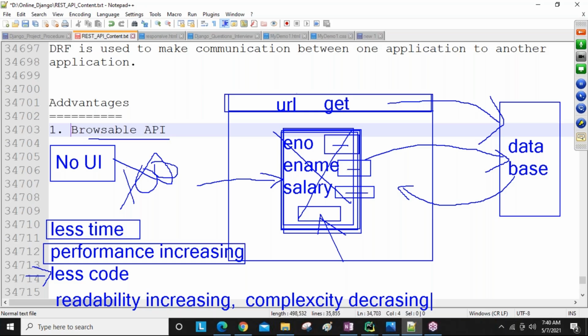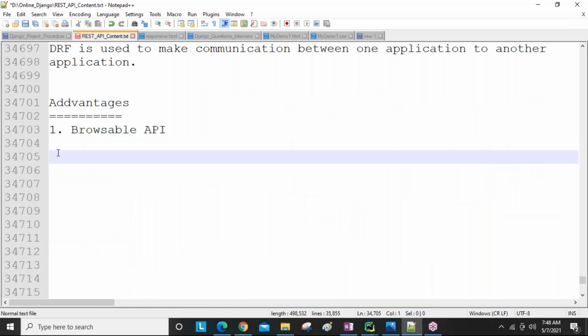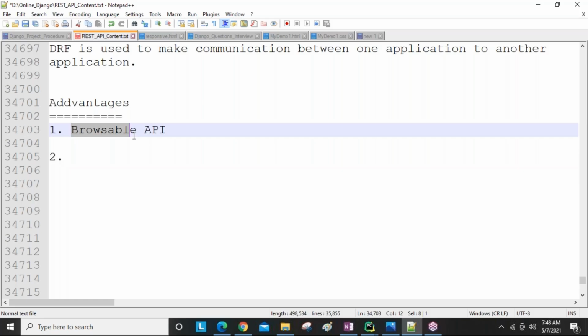Obviously the duration of the project decreases, the performance of the project increases, the readability of the code increases, and the complexity of the code decreases. There are a number of benefits you can build up. I am going to share the material with you, and in that material you will get all these points, point-wise, don't worry. As the main advantage, I'm not taking the remaining points like readability, browsable, complexity decreasing; I'm not writing all these here.